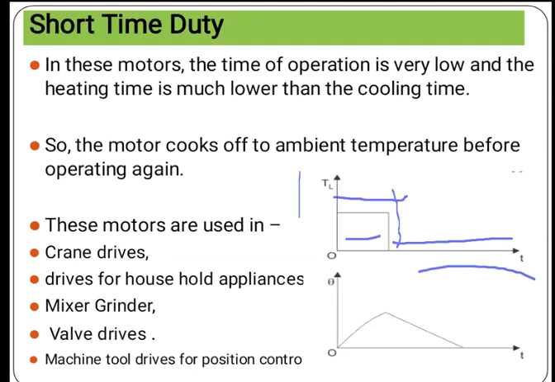The next graph is temperature versus time. In this graph you can observe that the temperature rises gradually and after some time it goes down.